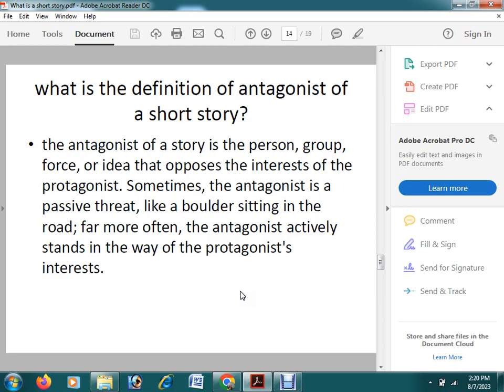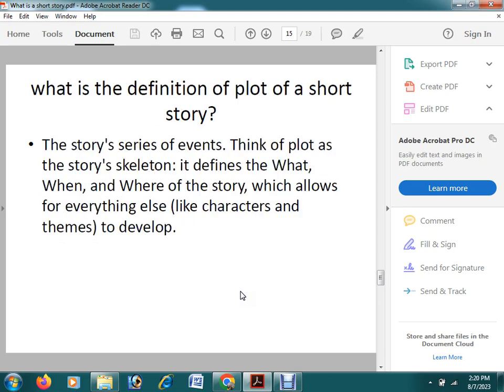Okay, so in the case of a short story, we will have antagonist and protagonist. Many students write the answer in such a way that Laura is the protagonist character in the short story. Protagonist itself means main character, so it's not necessary to write protagonist character. You have to write Laura is the protagonist of the short story. Okay, so protagonist, antagonist will be there, and there is a plot.